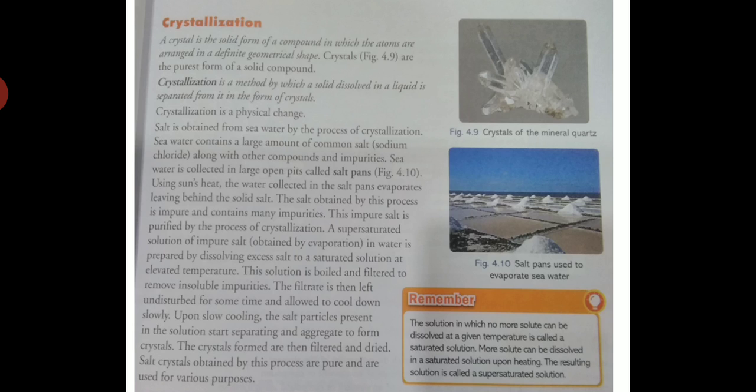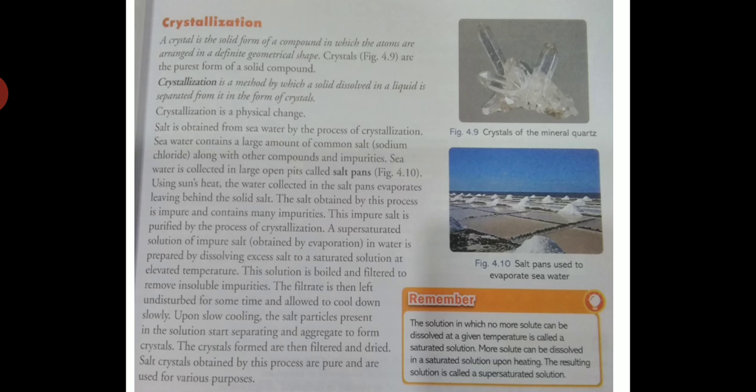The filtrate is then left undisturbed for some time and allowed to cool slowly. What will happen? By slow cooling, the salt particles present in the solution start separating and form crystals. The crystals formed are then filtered and dried, and the salt crystals obtained by this process are pure and are used for various purposes. So students, do you know what we mean by a saturated solution?